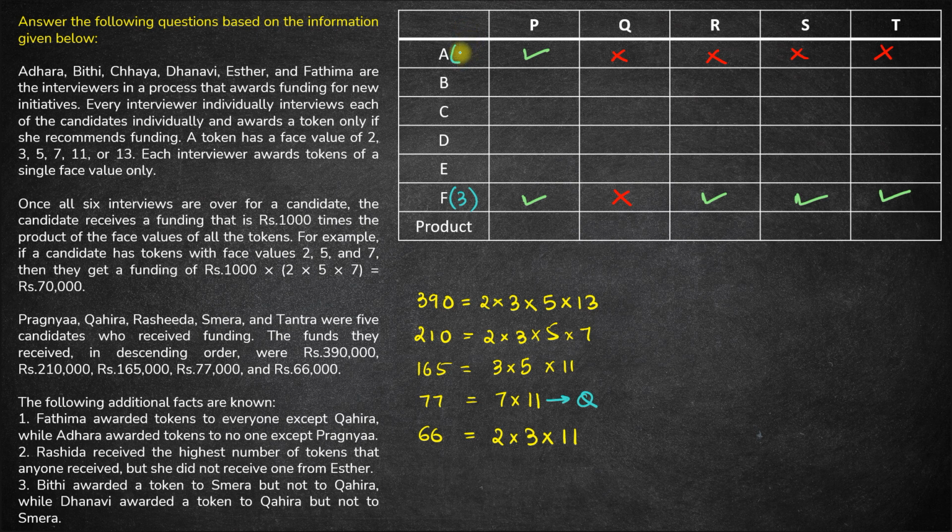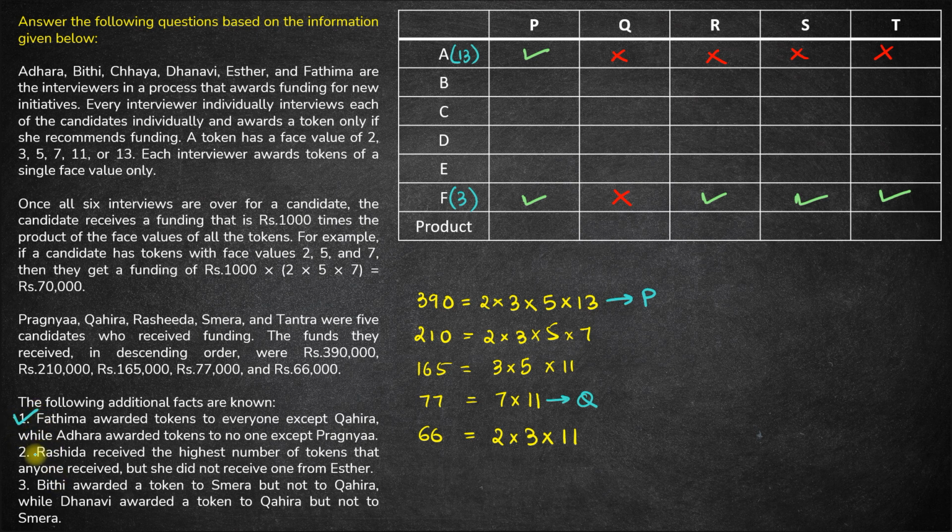Hence the only face value token that A could have distributed is that of 13, and A distributed a token of 13 to P. That means this guy here definitely is P, right? Cool. So P receives tokens of 2, 3, 5 and 13 and not 11. Fine. So we're done with the first point.